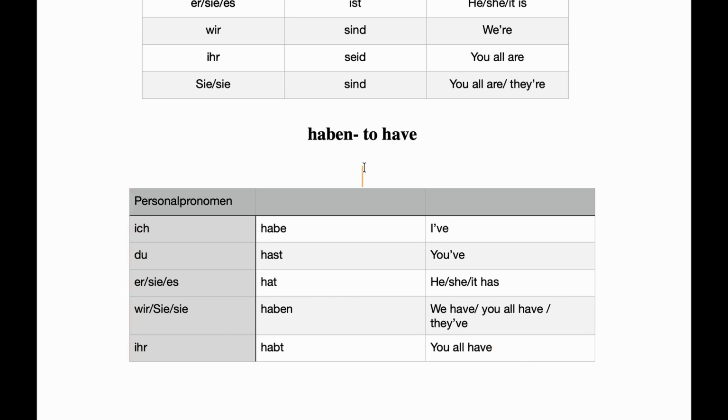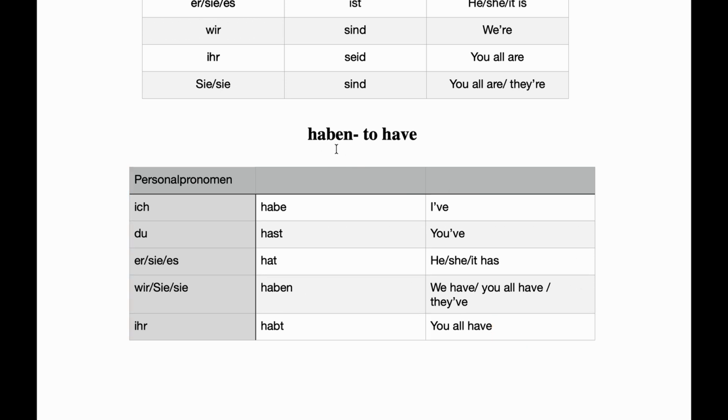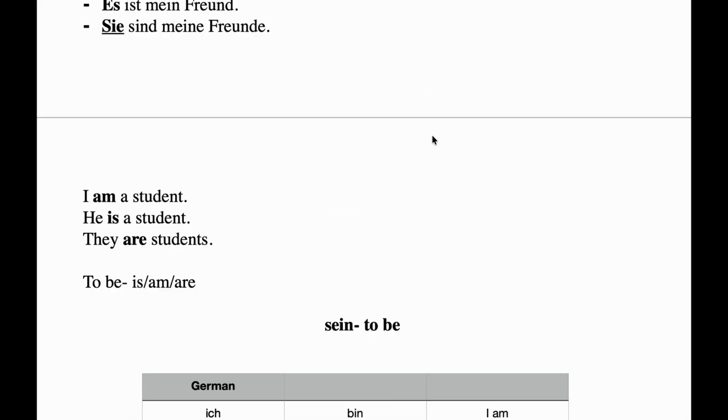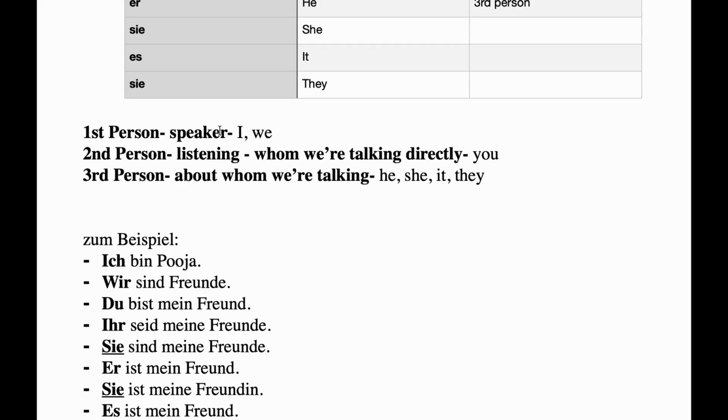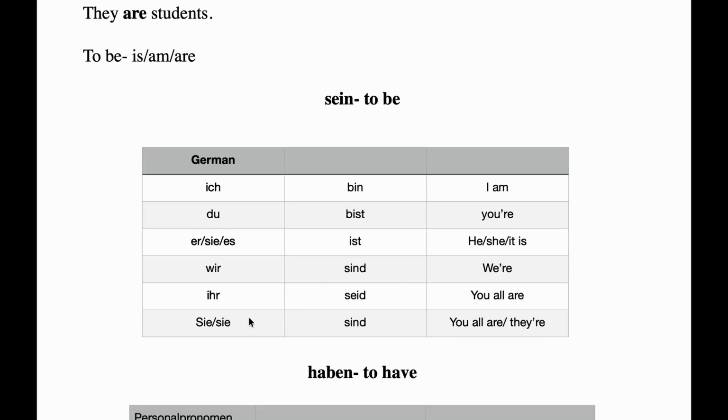This is another important helping verb in German language, which means to have. So in this lesson we have completed Personalpronomen, we have done personal pronouns, and also we have learned the conjugation of these two verbs sein and haben. And make sure, students, you learn all the pronouns in order and also the conjugation.